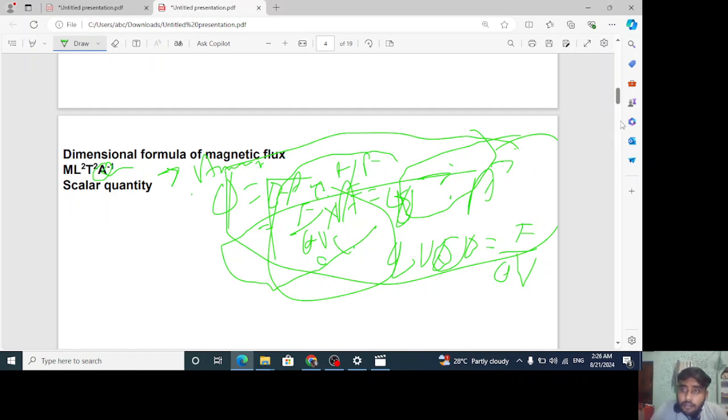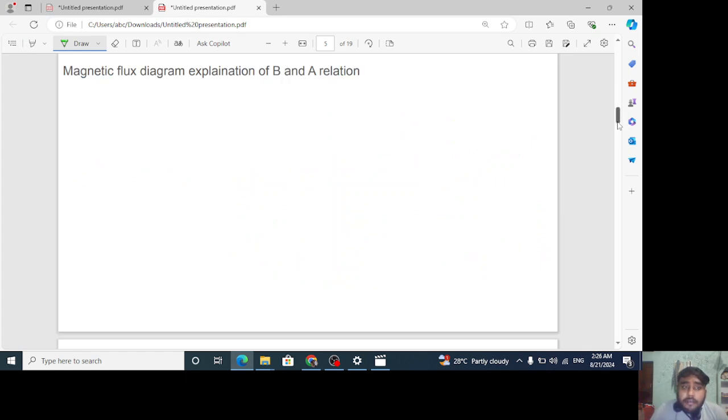Now we'll go with a very important thing. I guess I have already explained magnetic flux, the diagram, and the expression relating B and A. But if you have any doubt, I can explain these things again. I want to make those concepts clear again. This is the magnetic field B, which is the same everywhere.